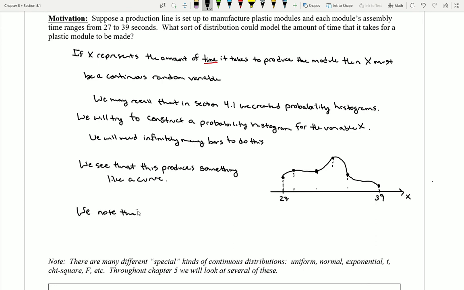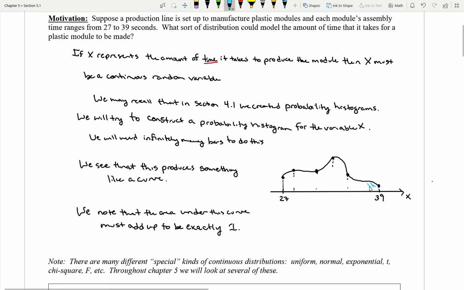We note that the area under this curve must total up to exactly 1, representing 100%.